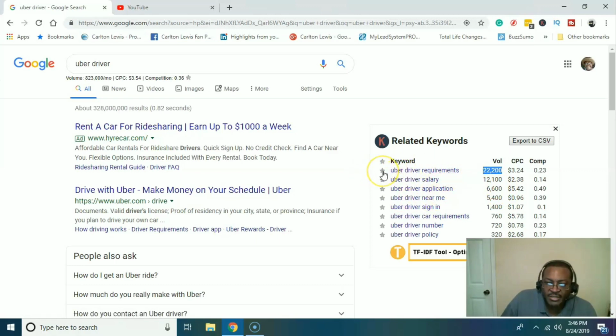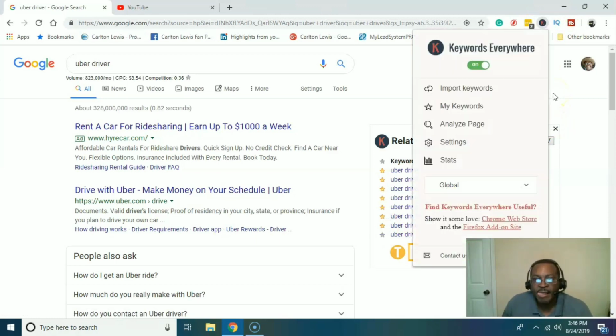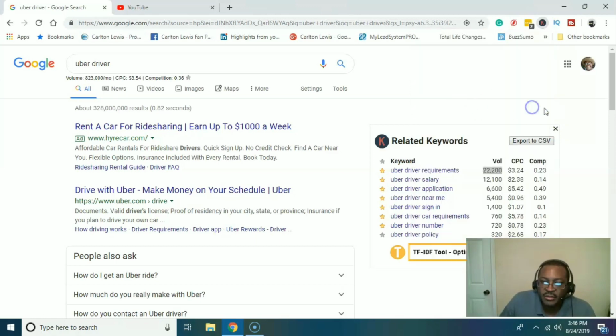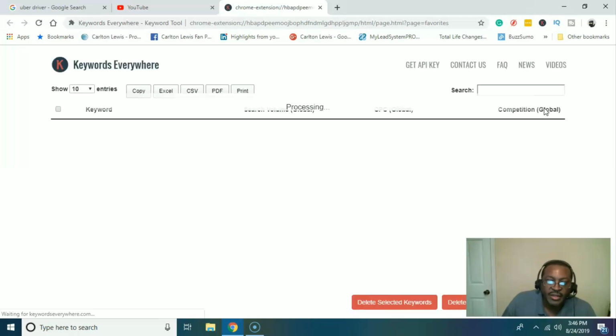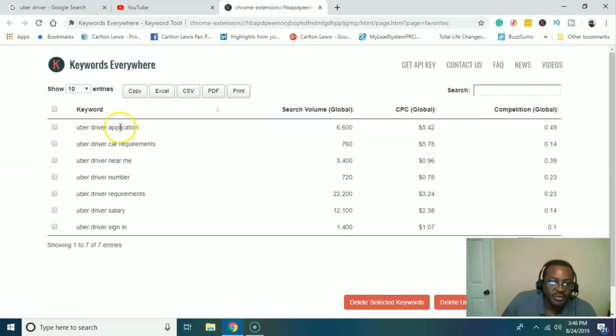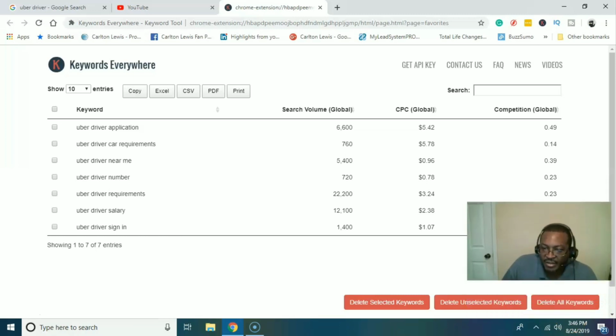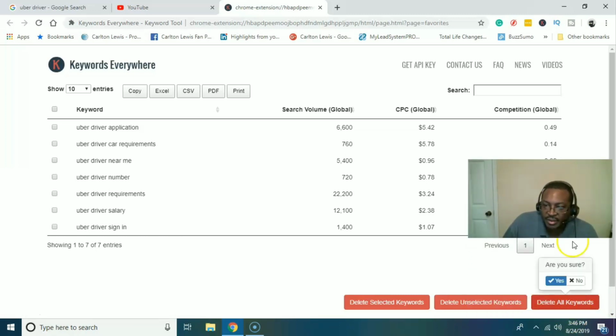You can star these, and I'm just going to star them just so you guys can see how easy it is. So you can do a video on each one of these, right? And what you do is you just go to Keywords Everywhere, go to My Keywords, and it'll put all the ones that you starred in place. So there we go. We got all of those. So I'm going to go back. I'm going to delete that. Okay, let's move the screen there. We're going to delete that.